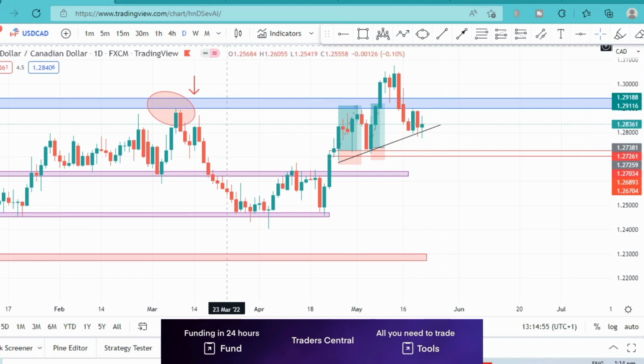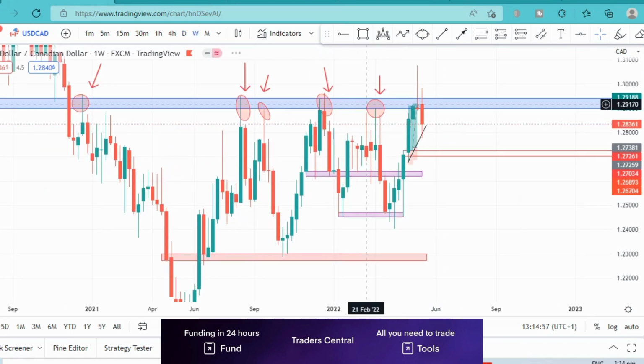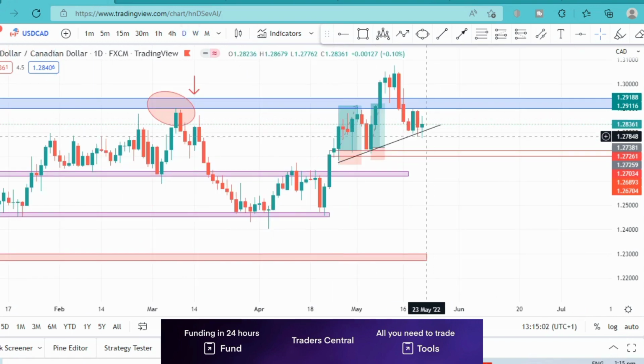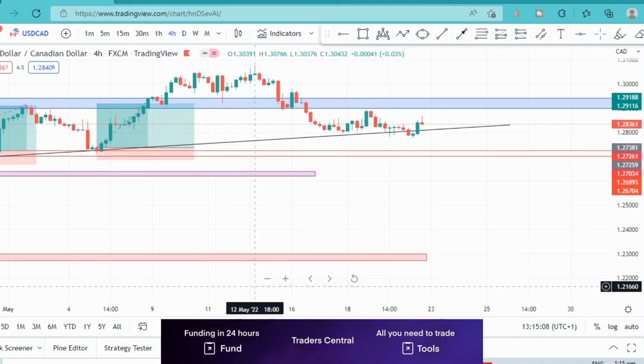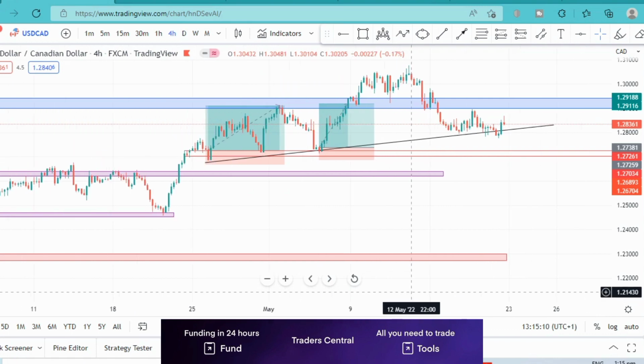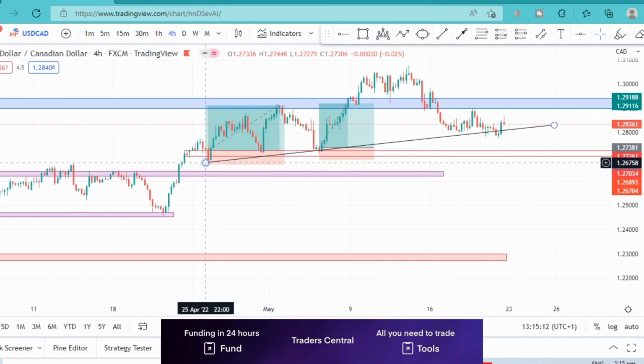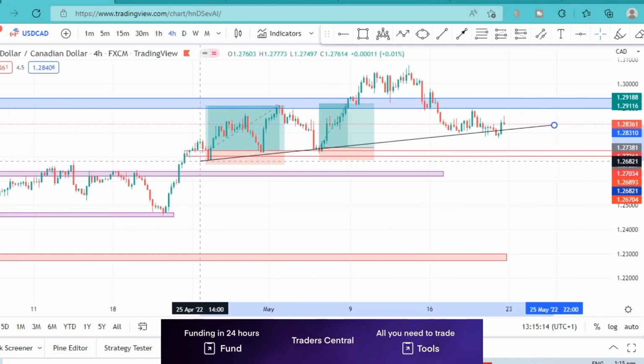And like I said, looking at the weekly time frame, we're expecting price to continue to the downside. So more or less we'll be waiting for a breakout of this trend line here. So if we go to the 4-hour time frame, we can see the trend line right here.